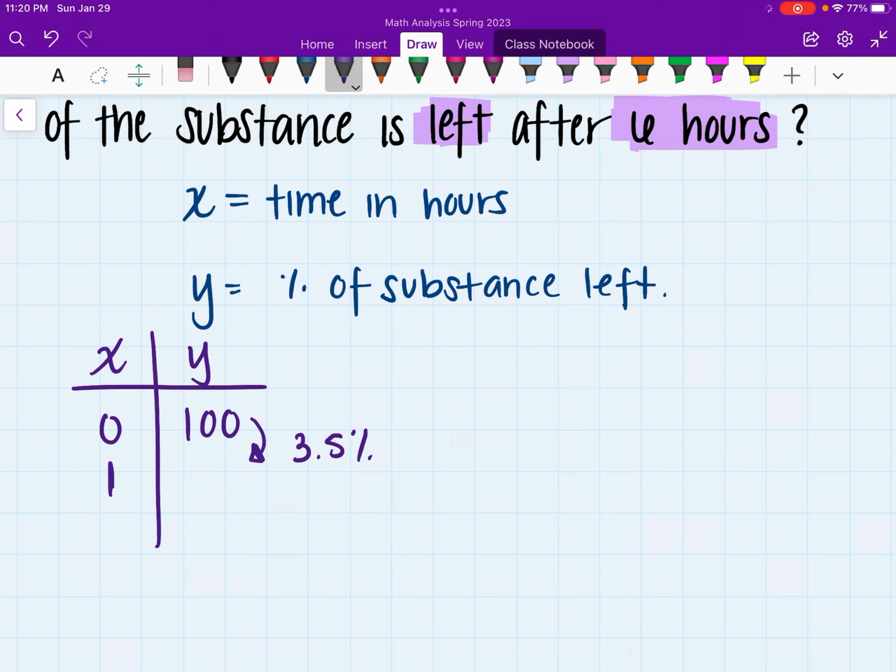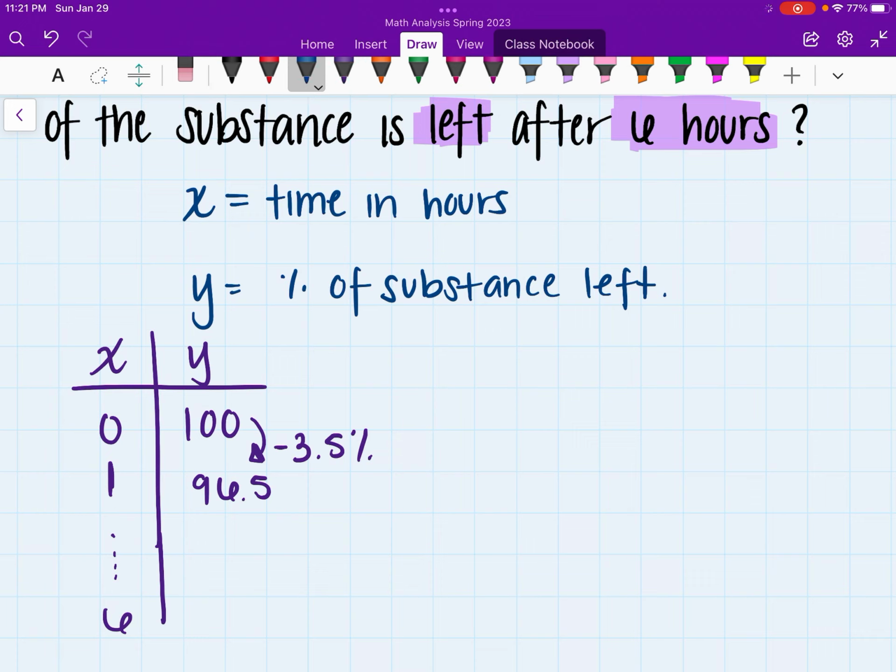Now, at the first hour, we are going to have a decrease of 3.5%, which means it's going to go down. We have to subtract, and that's going to be giving us about 96.5, assuming I added correctly there. That's going to give us 96.5, and then we move on to doing all the way up to probably 6. Now, we could do this table in this case to check, or we could create an equation that could help us solve for how much substance is left.